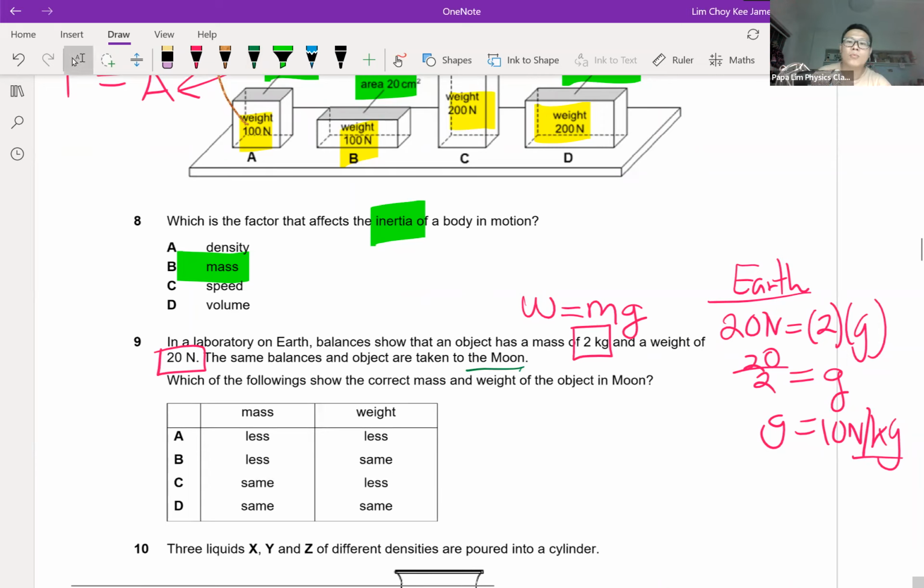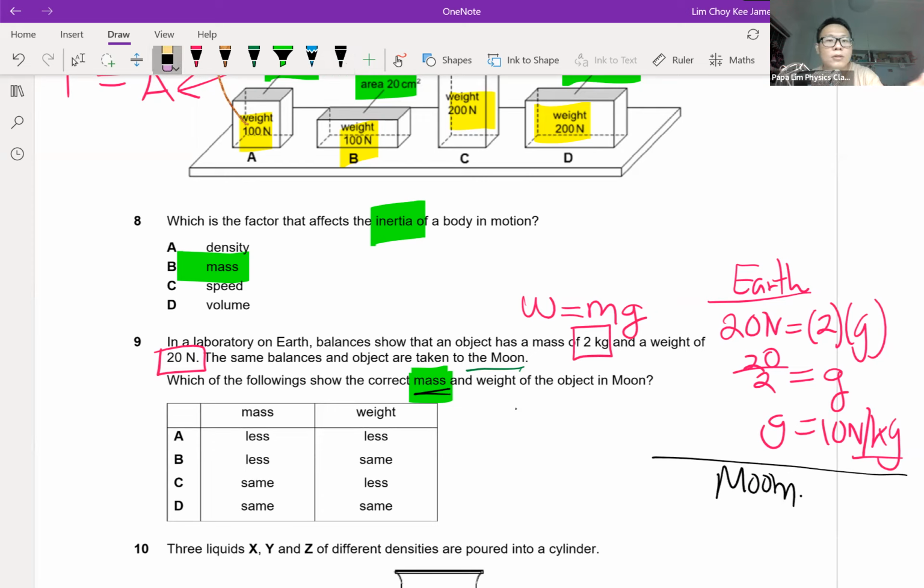Now, what happens if I bring the object to the moon? What happens to the weight and the mass of the object on the moon? One of the things students need to know is what we mean by mass. Mass, loosely defined, is the amount of matter in the object. If the box is still the same shape and size, with the same amount of atoms, and I never chopped off or dropped anything, then when the same object from Earth is brought to the moon, the amount of matter in the object is the same. So I can safely conclude that the mass is the same whether it's on Earth or the moon.